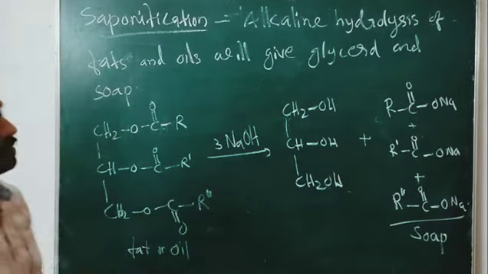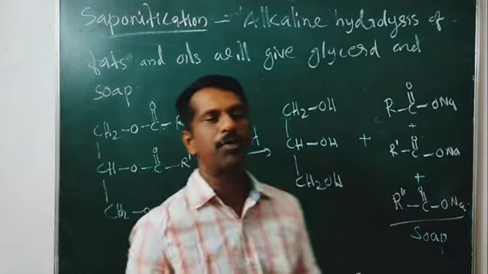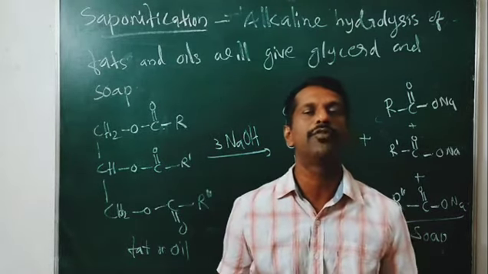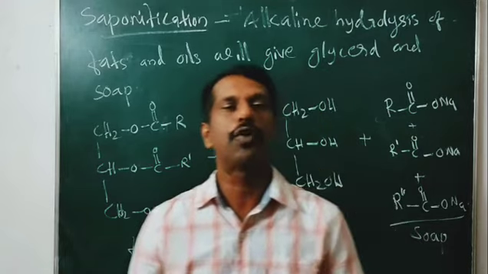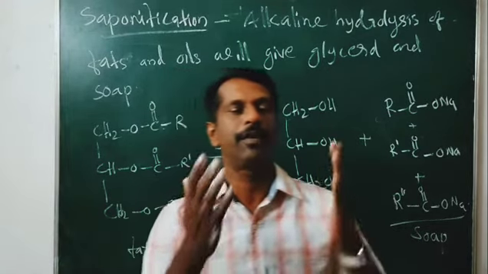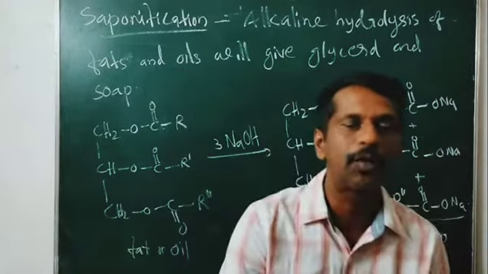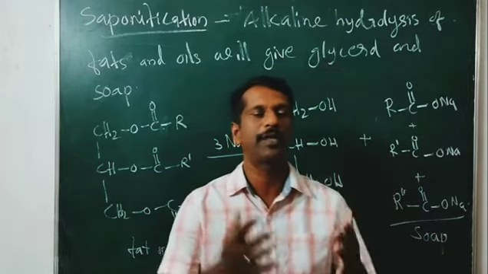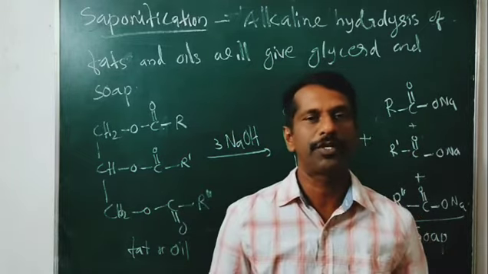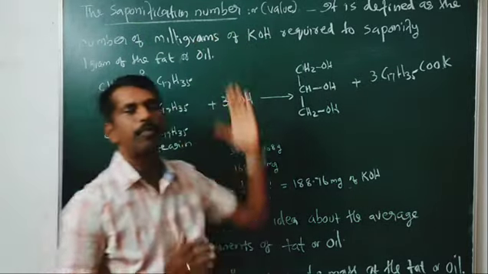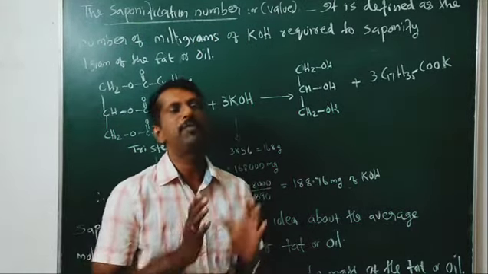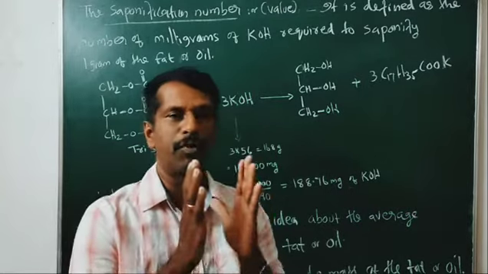So this is what is saponification. What do you mean by saponification? It is the alkaline hydrolysis of fats or oils with sodium hydroxide to give glycerol and soap. This reaction is known as the saponification reaction. Now this is the saponification number or saponification value. What do you mean by saponification number or saponification value?